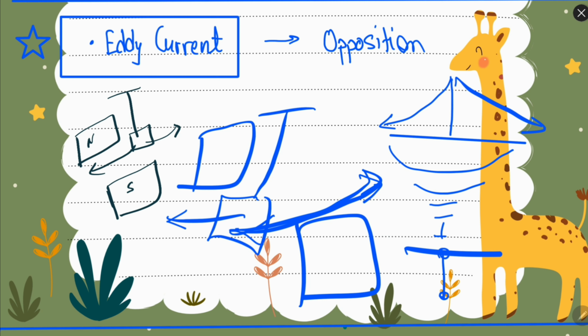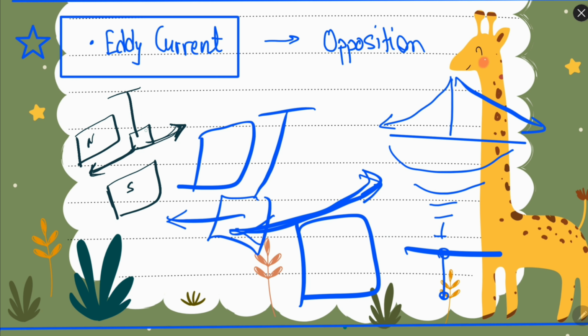So what will happen is that this metal sheet will quickly stop, because these magnets will try to stop it, because when it is moving, the EMF is changing and current is obtained in it.